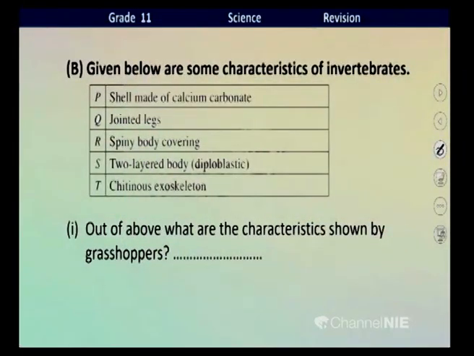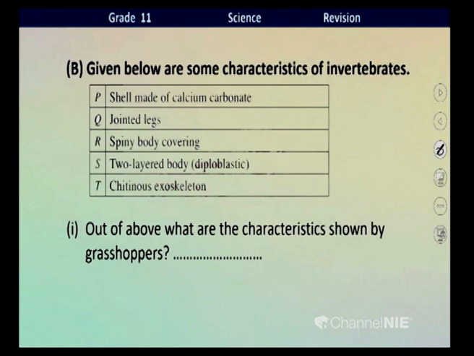Here are some characteristics of invertebrates. Here you can see P, shell made of calcium carbonate. What's the group, children? The group of organisms having a shell made of calcium carbonate is Mollusca. Remember, jointed legs is available for the group Arthropoda. Spiny body covering is available to the group Echinodermata.